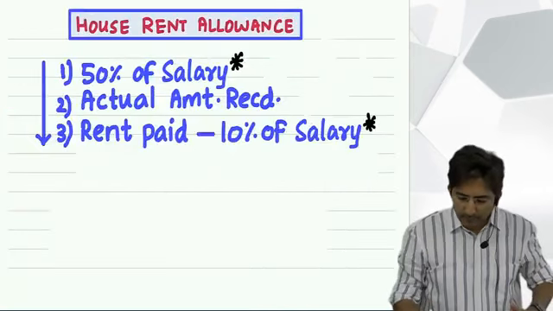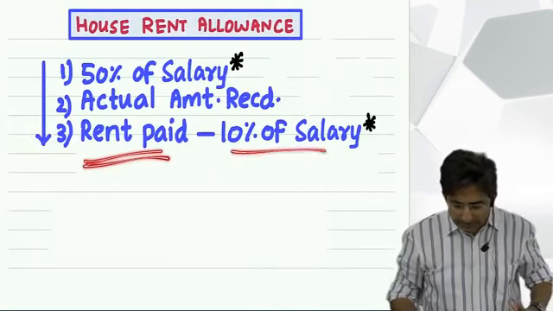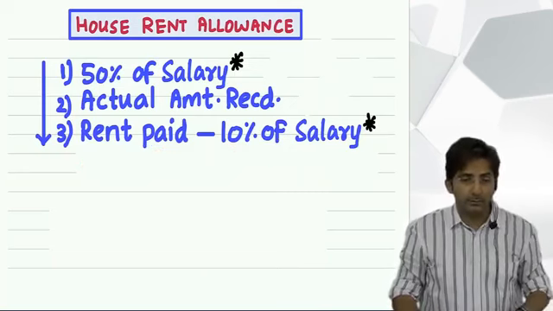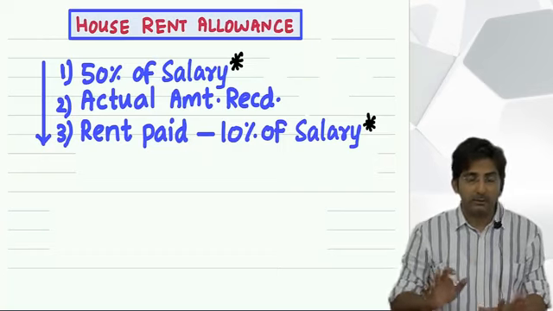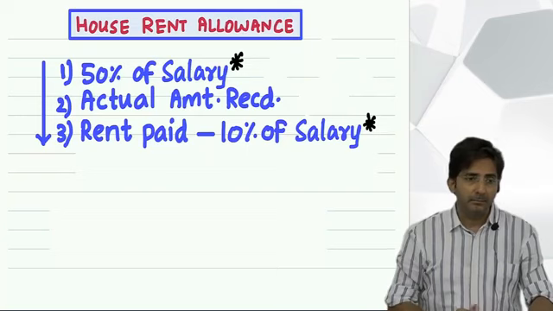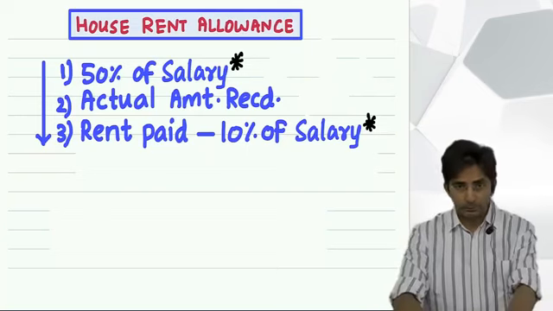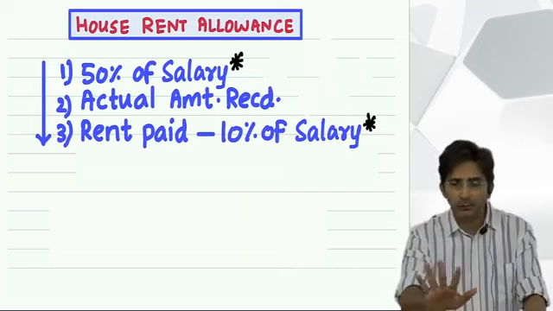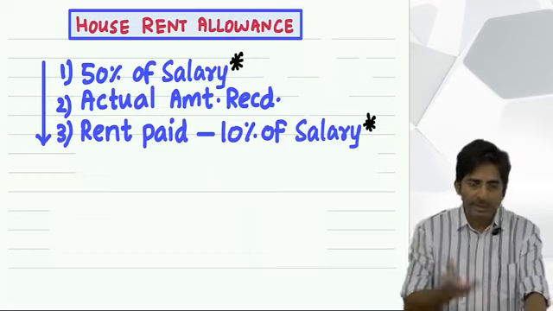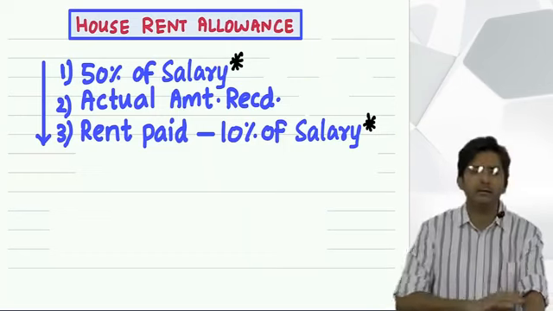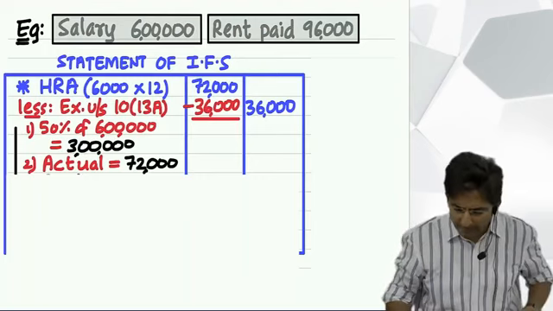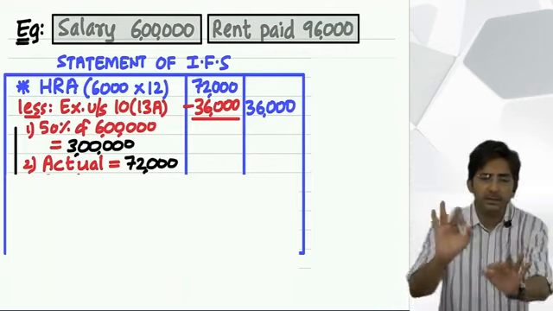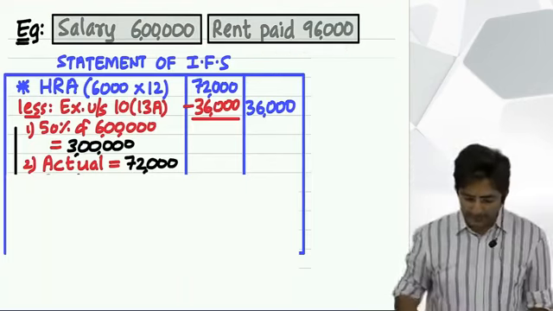Then, rent paid minus 10% of salary. So rent paid means what? How much rent is he paying? Because see, why is he getting HRA? Because he has to stay in a rented house. So obviously the employee might be knowing the rent which he is paying. If you stay in a rented house, will you not know the rent which you are paying? And that will be given in the question. So assume rent paid by him is 96,000. Don't worry about all this data, every data will be given in the question. So rent paid 96,000 minus